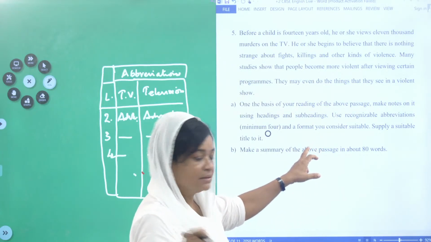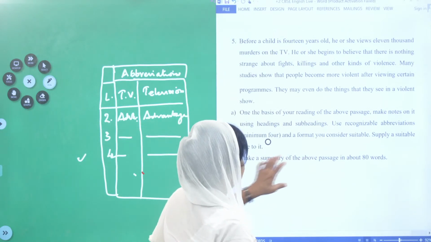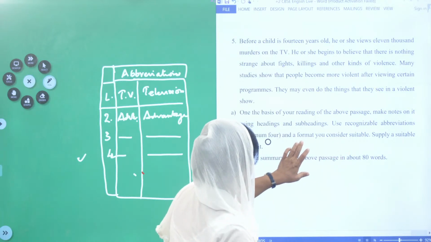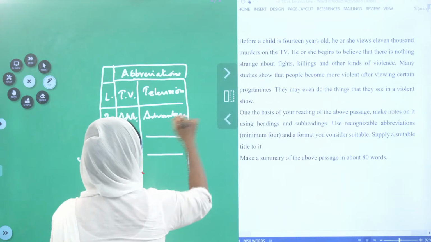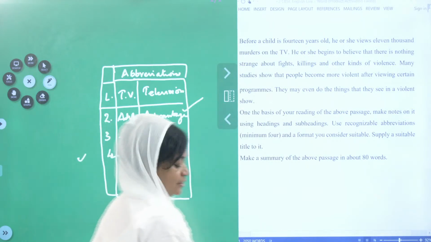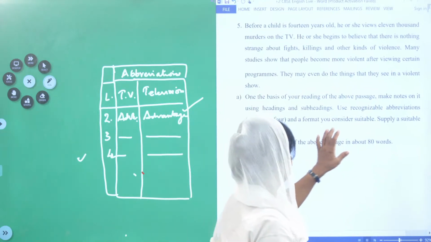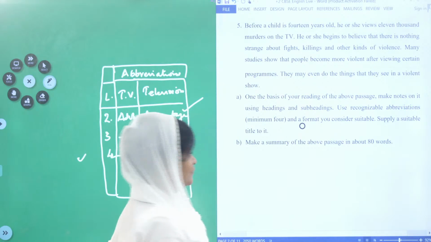Did you use it? You got a mark for that also. Now, abbreviations. Did you use these? Got a mark. Okay. Next one. Suitable. Okay. Everything is clear.